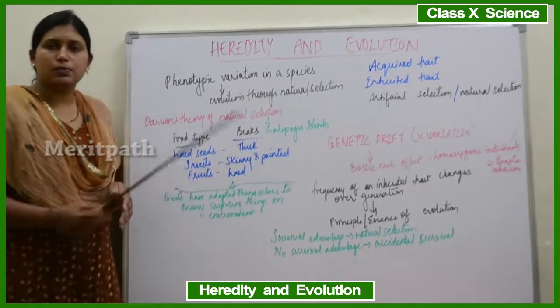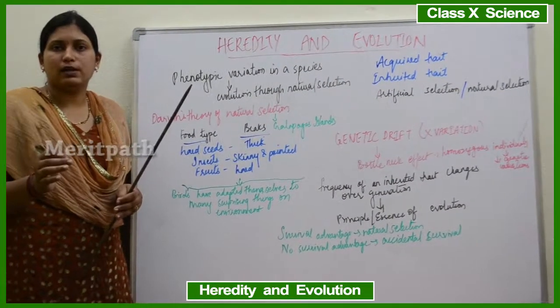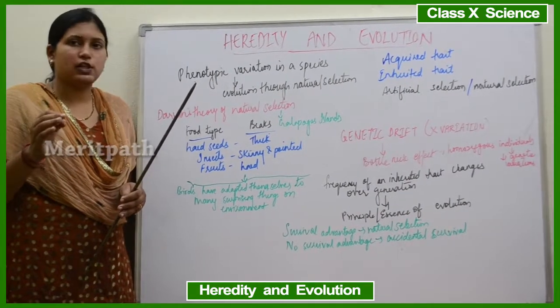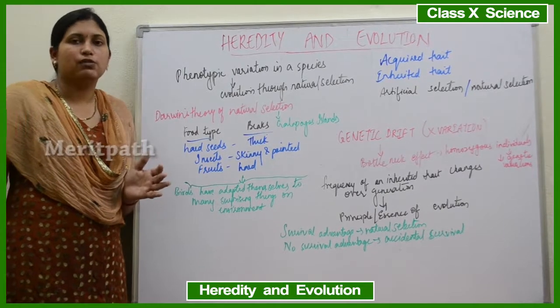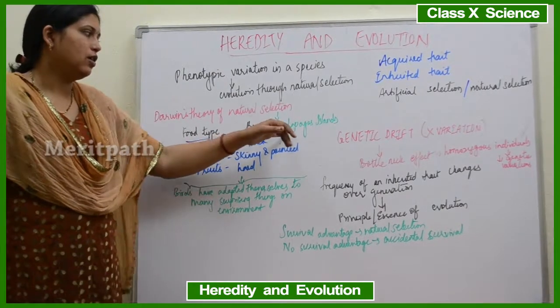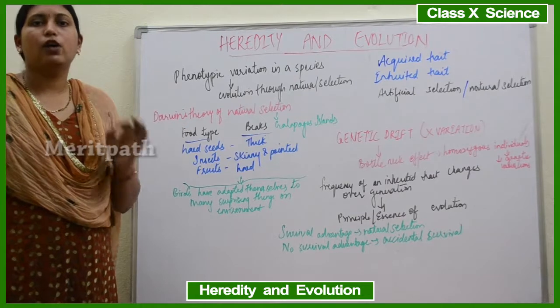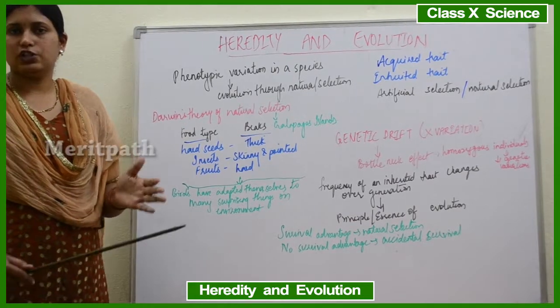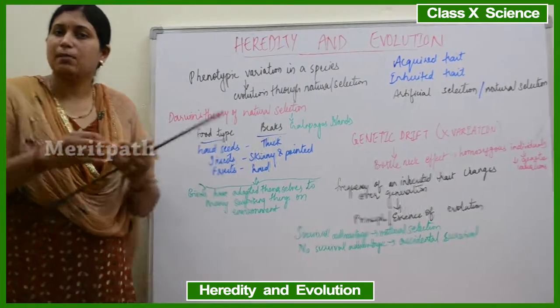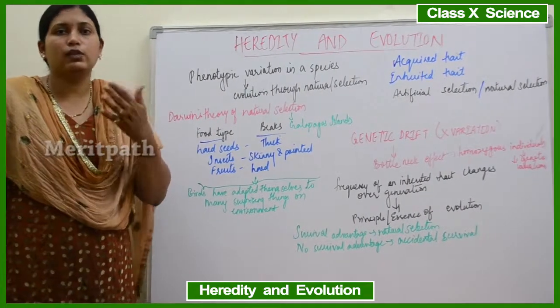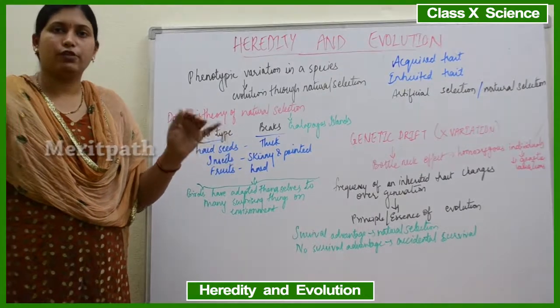There he observed the finches, birds. So he travelled to the Galapagos Islands, which was in the West Pacific Ocean. There he observed a bird called finches. In those finches, he observed the beaks of the finch birds. There were some adaptations in the beaks of the finches according to the food they eat.